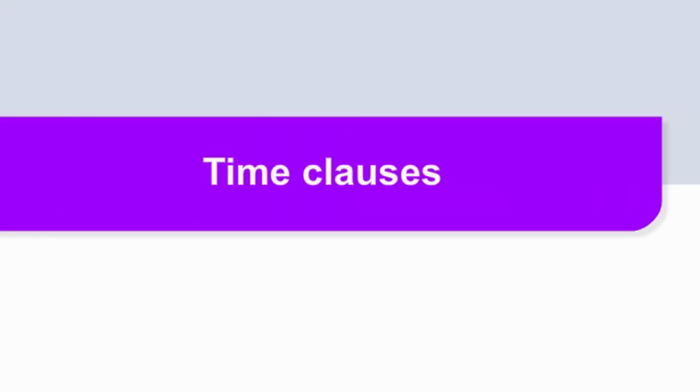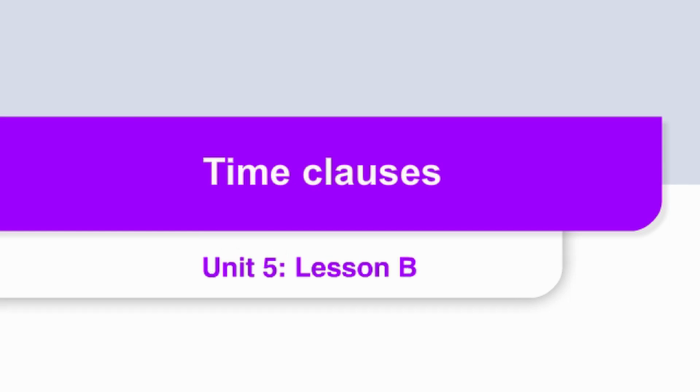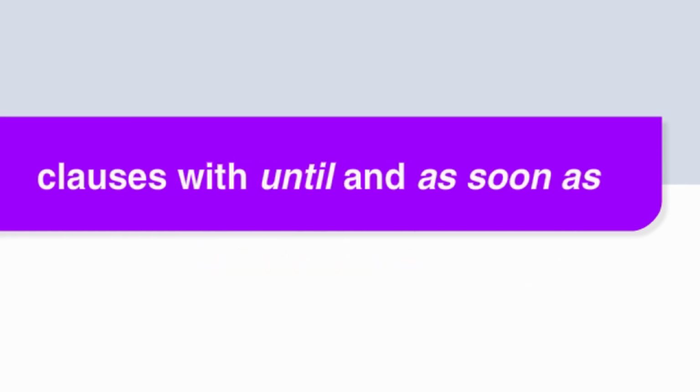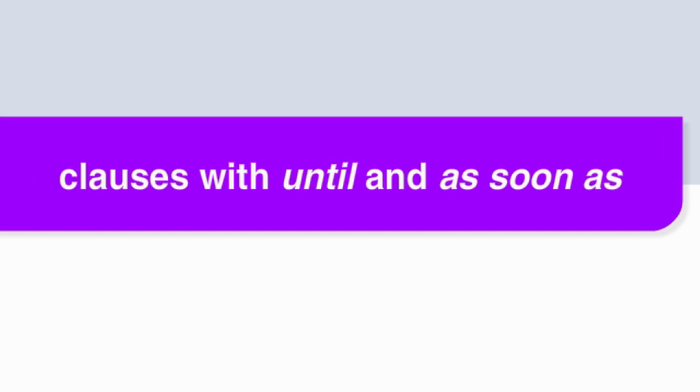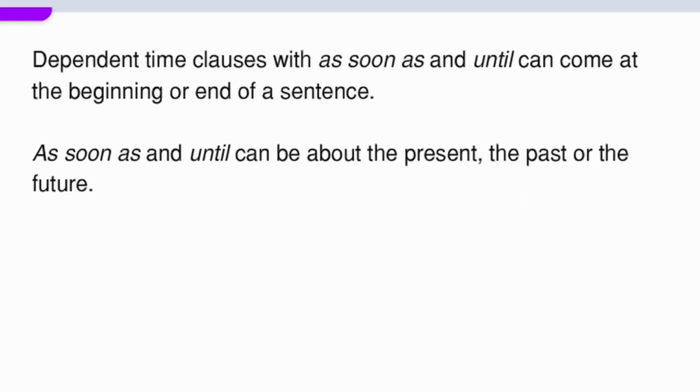Time clauses. Unit 5, Lesson B. Clauses with until and as soon as. Watch and listen. Dependent time clauses with as soon as and until can come at the beginning or end of a sentence. As soon as and until can be about the present, the past, or the future.